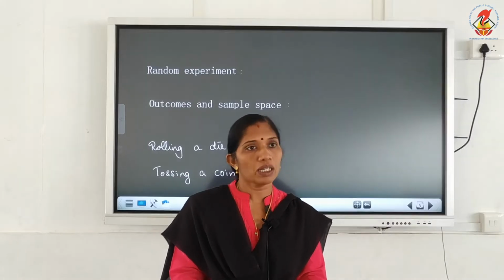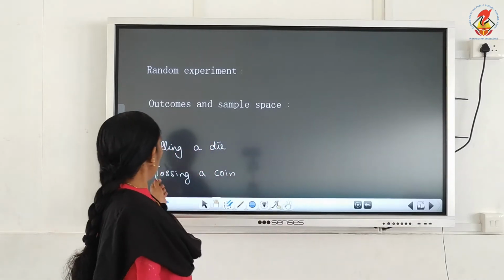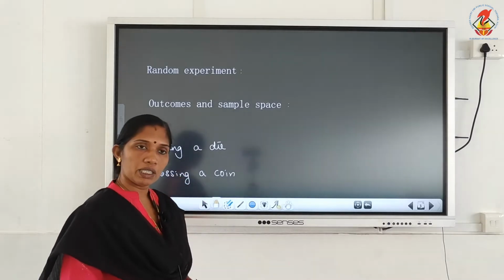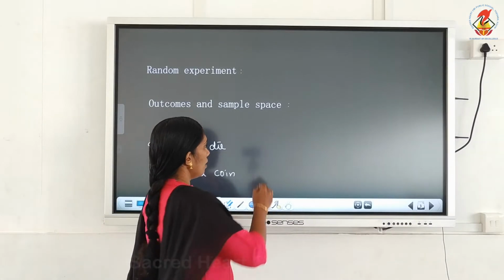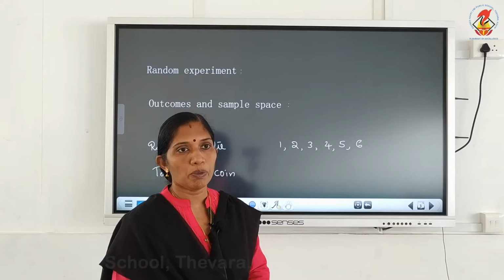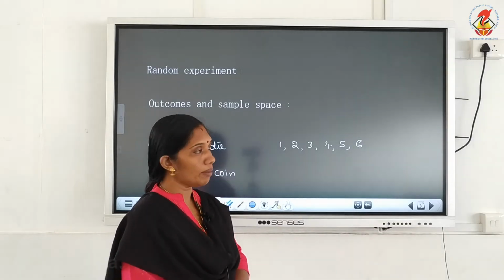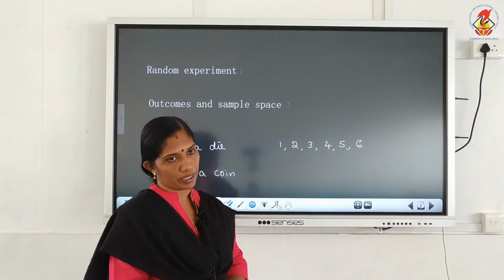For example, rolling a die, tossing a coin. When we roll a die, what are the possible outcomes? Possible outcomes are 1, 2, 3, 4, 5, 6. And what do you mean by outcome? A possible result of a random experiment, that is called outcome or sample point.